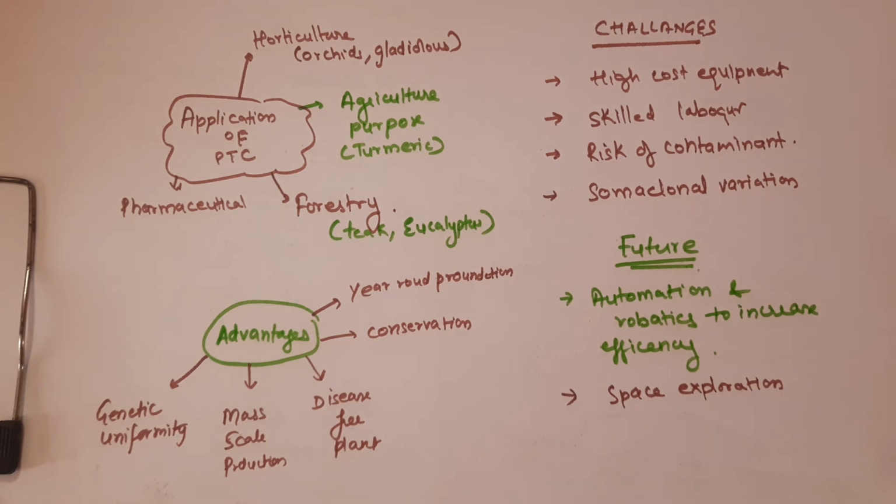And the last is, we have to improve the media for wider application. We still need to develop a media that has a very wide range of adaptability. Usually we are using Murashige and Skoog media.